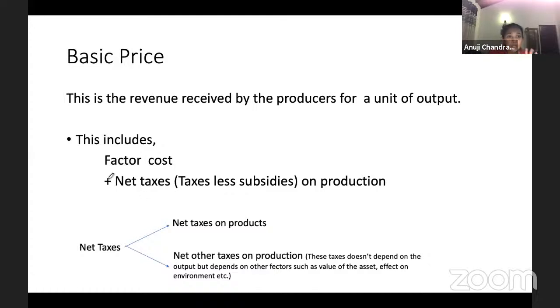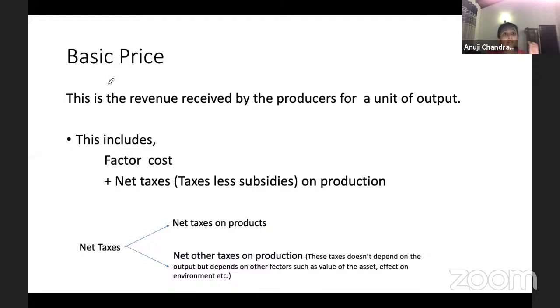Remember, in the output method generally you do not have to do any of this. You just calculate the output of each stage. I'll explain it in detail as we go on. But remember, there are two methods to calculate in the output approach, called sectoral approach and institutional approach. Here, you just add the output of the sectors or the institutions. Then you get simply the gross value added at basic price.